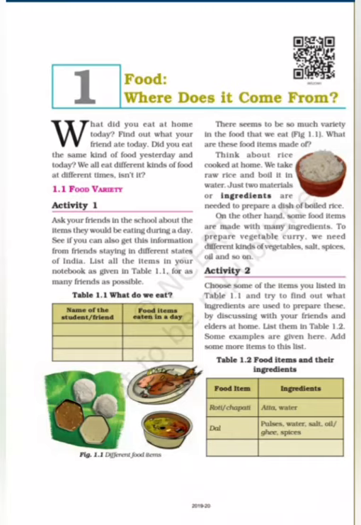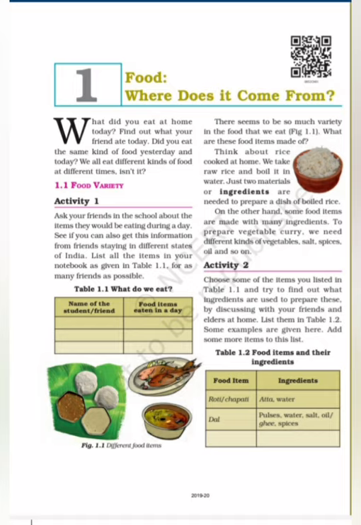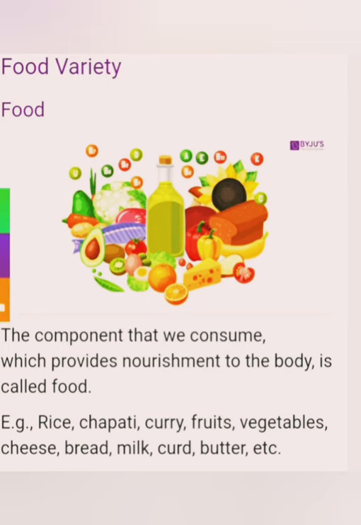In this video, I am covering CBSE 6th Standard Science Chapter 1 named Food: Where does it come from? So first I'll explain what is food. Food is something that people or animals eat to live, or the components that we consume which provide nourishment and energy to our body is called food.